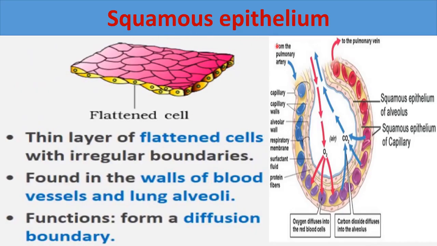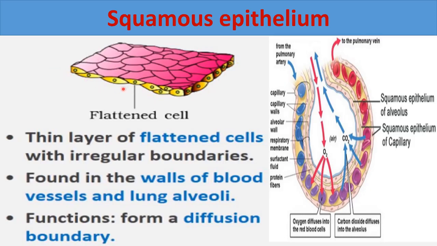Squamous epithelium tissue: a thin layer of flattened cells with irregular boundaries. Squamous epithelial tissue has a thin layer of flattened cells, as you can see here, these flat cells. You need to make this diagram also. Here you will make these flat cells. These are called flattened cells, and because this is simple epithelial tissue, you can see a single layer of cells here.